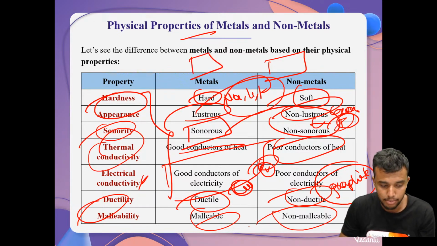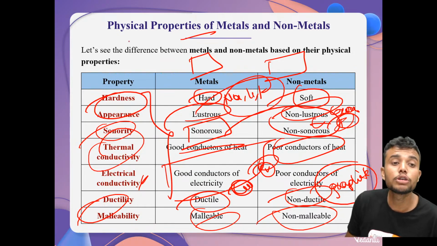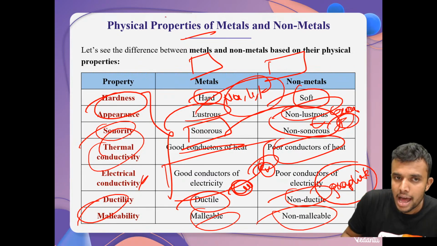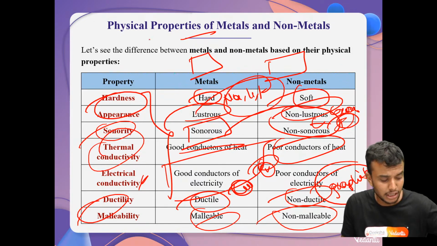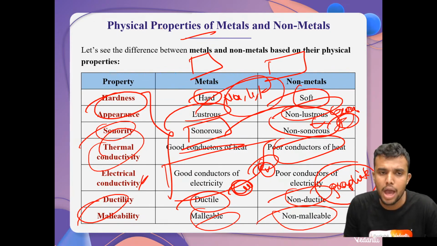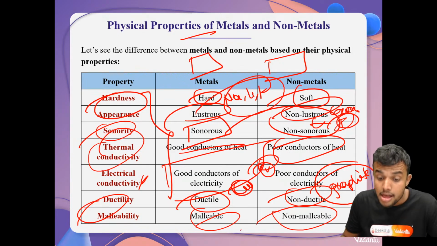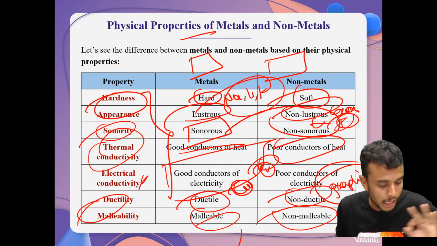This is called malleability. Students, here I give one homework question. Let me know in the comment section or chat section. The students who watch the video after the live, let me know in the comment section. Which metal is the most malleable and most ductile metal? Comment it in the comment section or chat section.